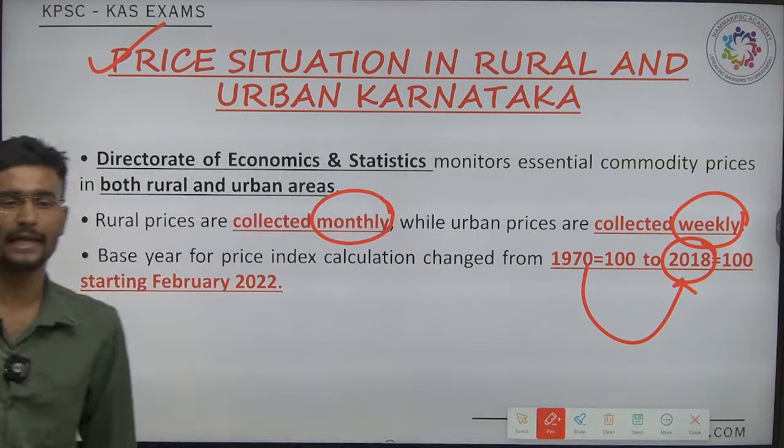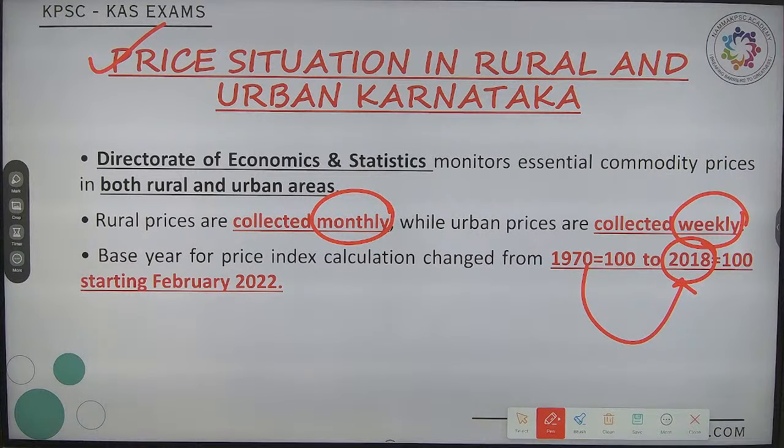From 1970 to 2018, and in which year? That is in the year 2022. Now the CPI combined is released by whom? Combined is released by NSO, the Ministry of Statistics and Program Implementation.